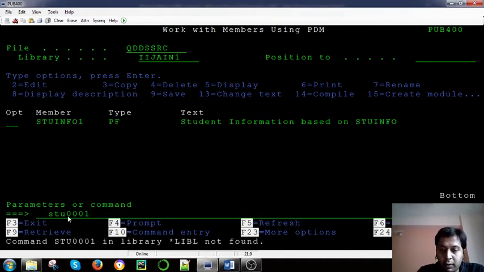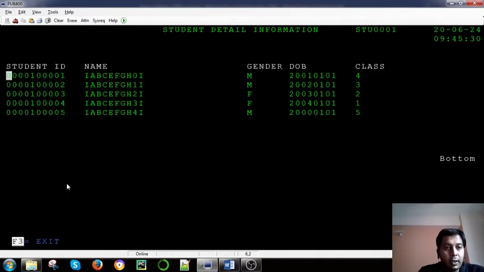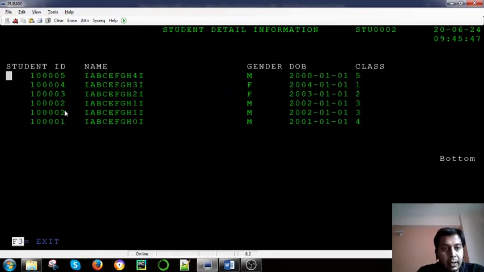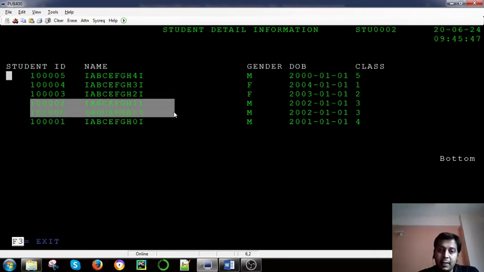Okay, I have to use call, right? So in this call I have used only the student ID information, but in the second program, stage 02, I have declared the second file, which is not unique, right? So in this you can see two records for the 10002 ID, right?